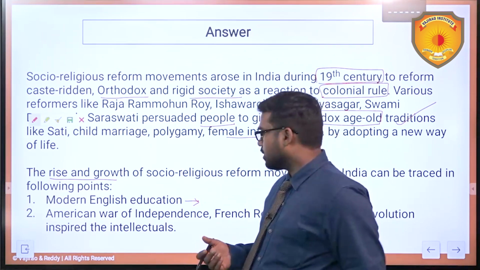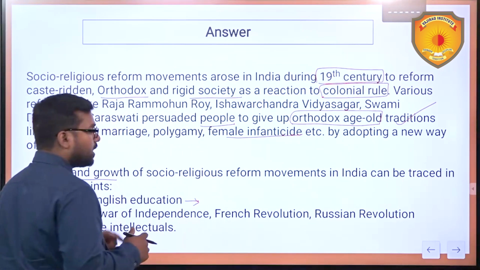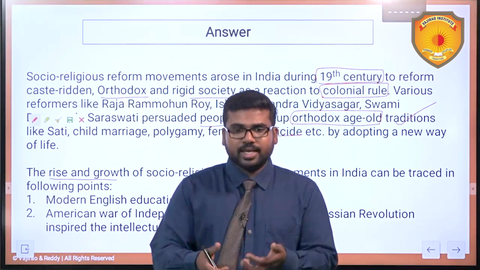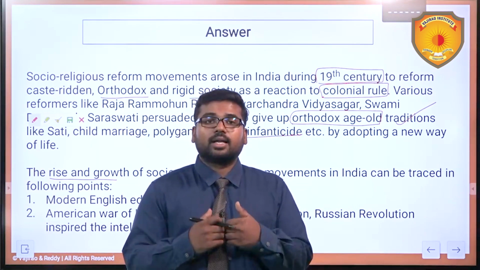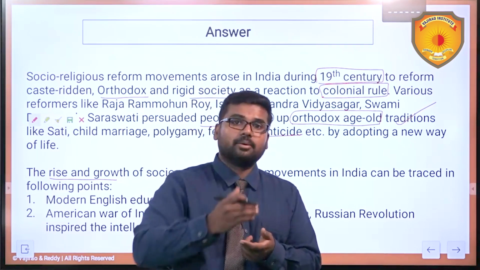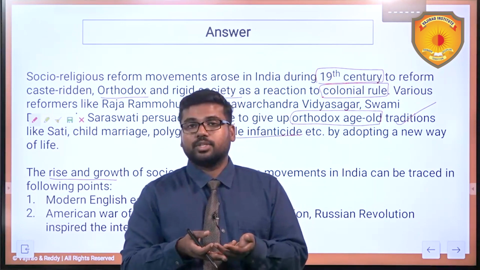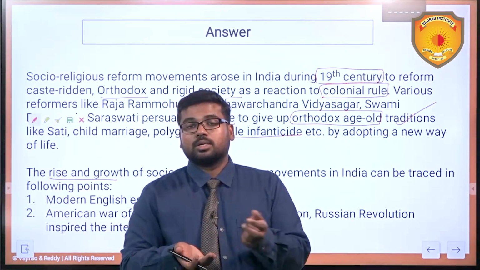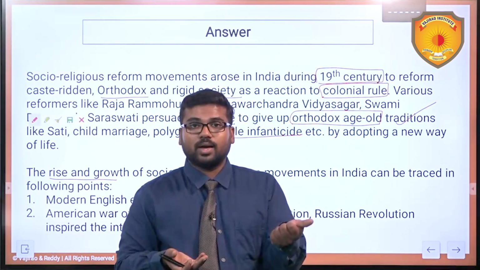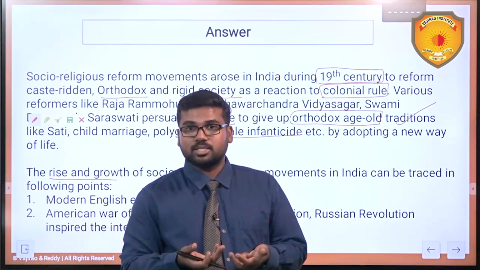3 pages are there. So here, how did this modern English education work? Many of the people who are getting that modern education are exposed to modern democratic values. They are studying abroad, learning the ways of the modern people, also getting exposure to these democratic values of equality, liberty, all these principles.